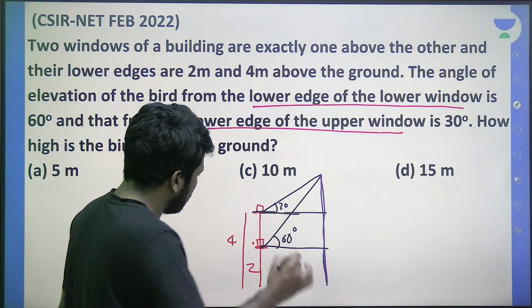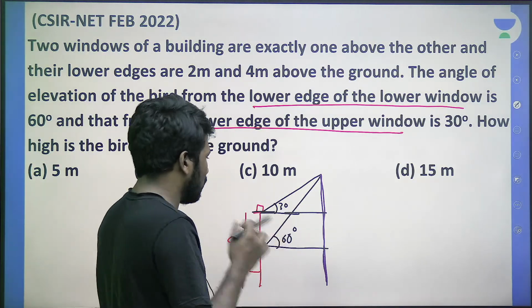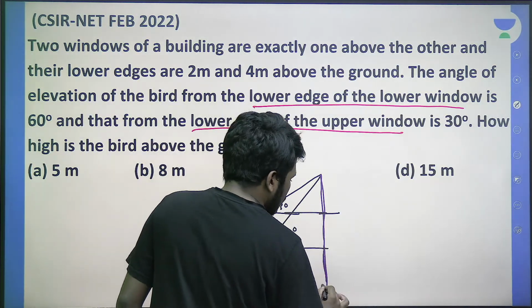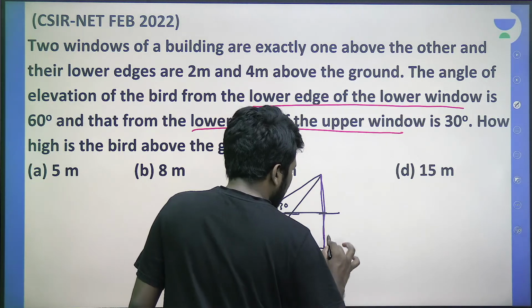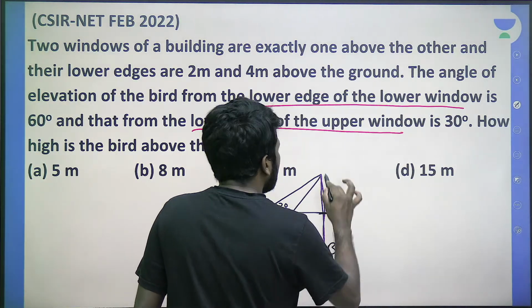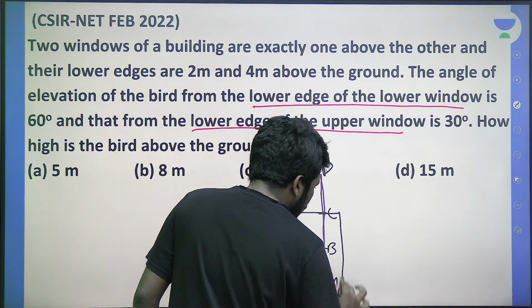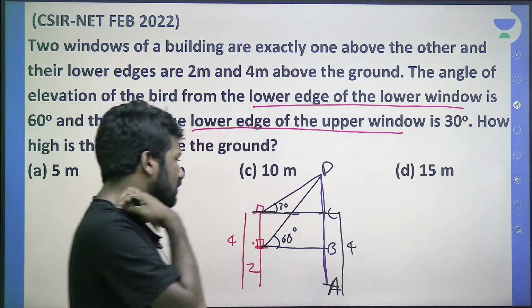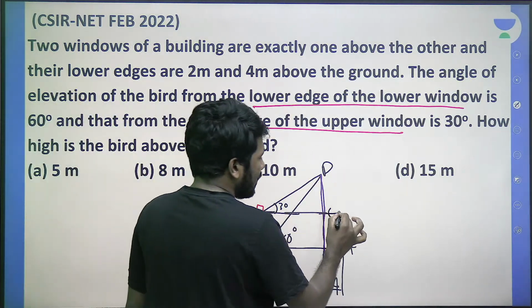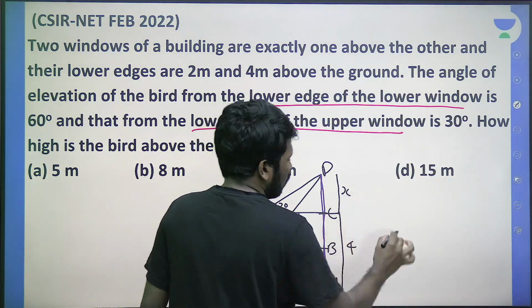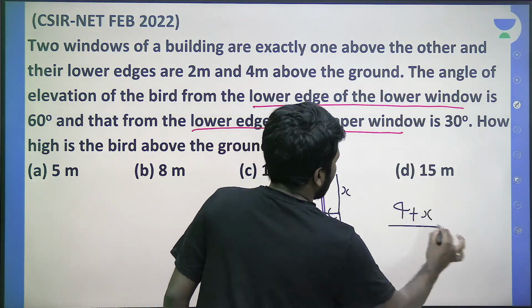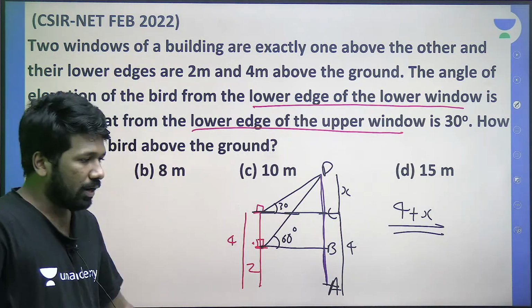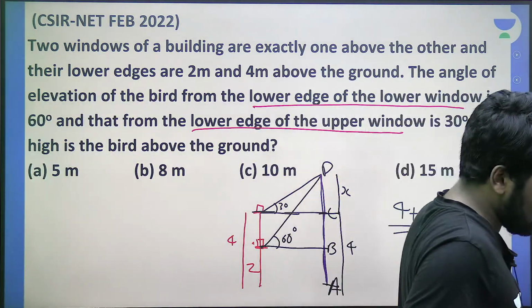This is totally 4 meter, meaning the remaining part will be 2 meter. If I call this A, B, C, D, AC length will be 4 meter. If we find CD length too, the final answer will be 4 plus x. I hope now all of you understood what the question means.